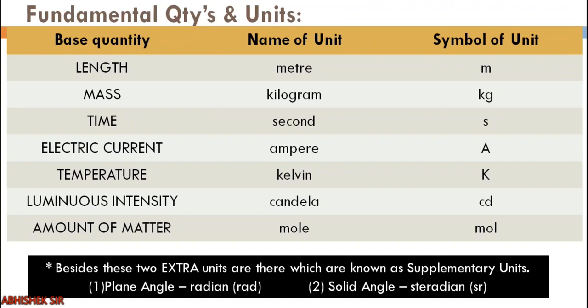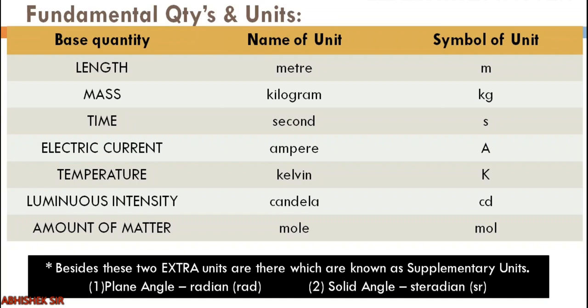Luminous intensity, I guess you did not know, but it is a fundamental quantity. When we speak about the optics branch, luminous intensity is important. So these 7 fundamental quantities, the names of the units and symbols were finalized as the international standard units.